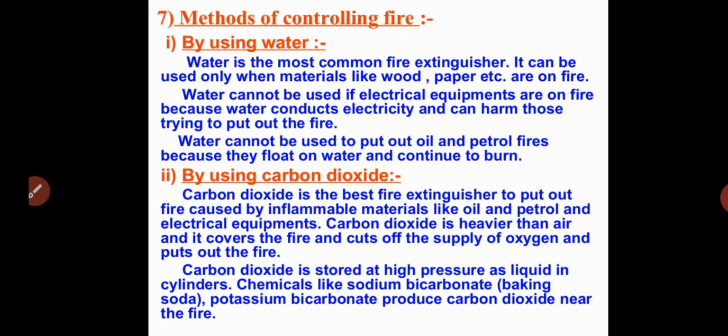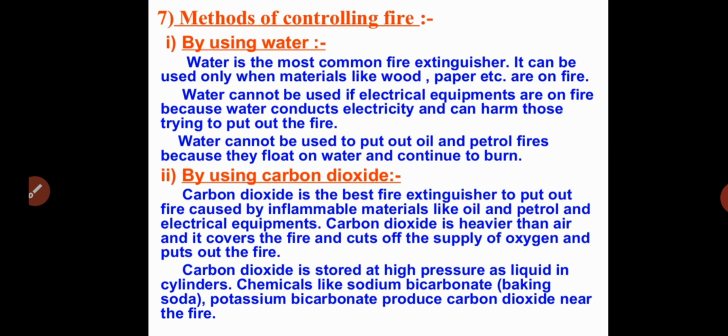Carbon dioxide is heavier than air, and it covers the fire, reduces the oxygen level, and cuts off the supply of oxygen, putting out the fire. Carbon dioxide is usually stored at high pressure as liquid in cylinders. If you go to a petrol bunk, fire extinguishers are stored in cylinders.